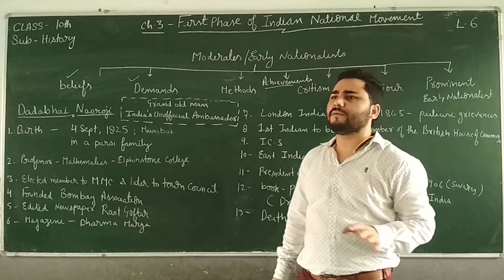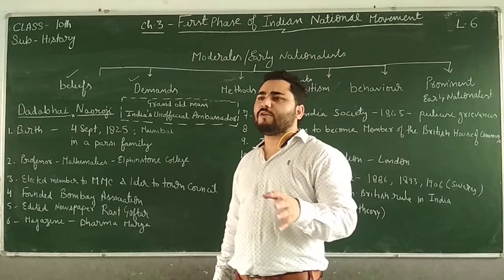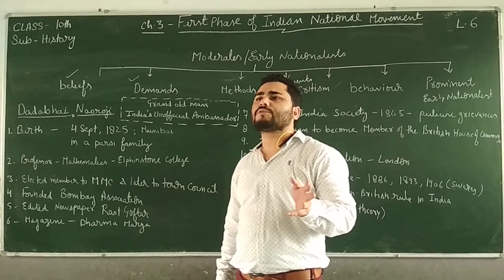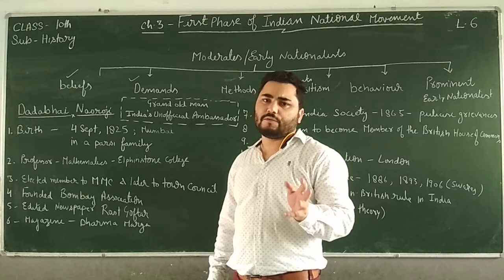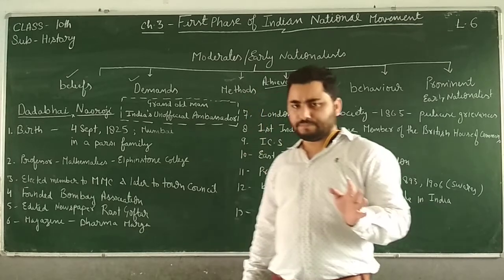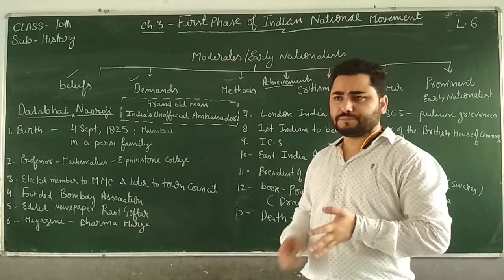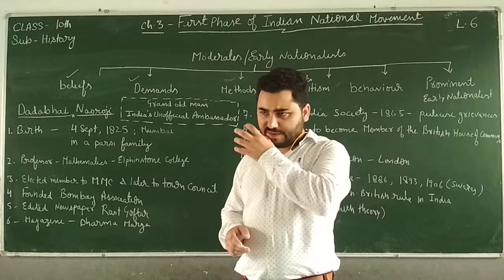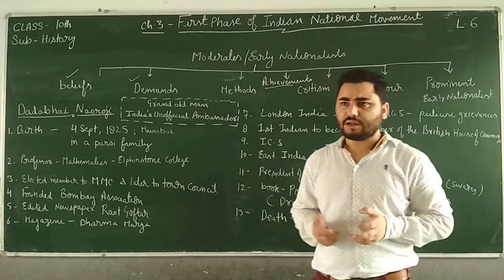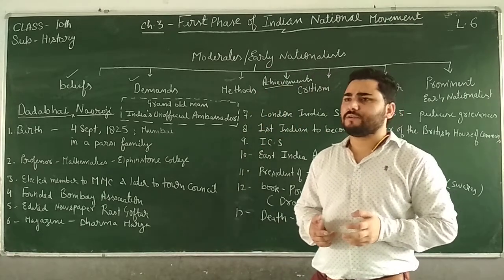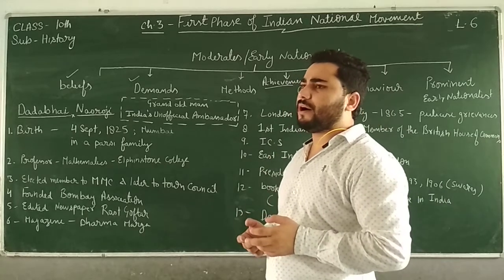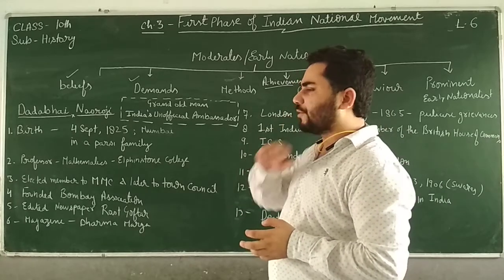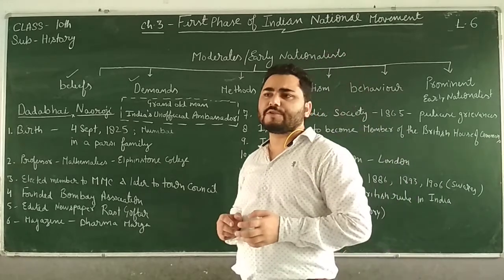So we will study a few points about Dadabhai Naoroji. The most important thing, a question of 1 mark and 2 marks is asked: who is called the grand old man of India? Dadabhai Naoroji is called grand old man. Second, who is called unofficial ambassador of India, right? Dadabhai Naoroji. Then they may ask you who published or edited the Rast Goftar newspaper.